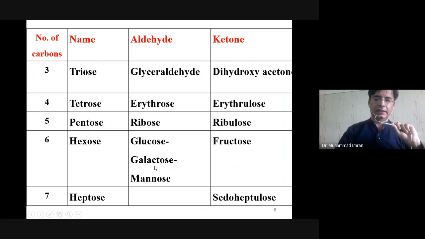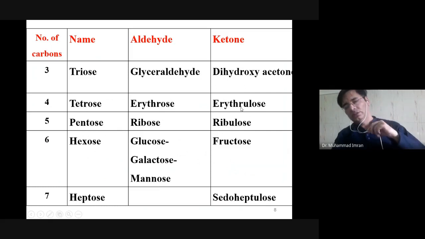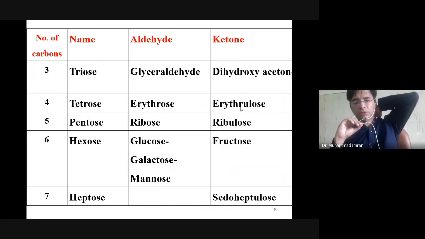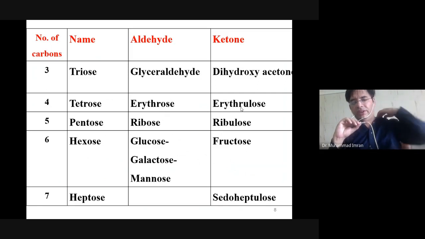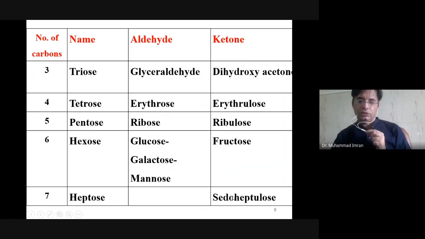These are their aldehyde forms: glyceraldehyde, 3 carbon; erythrose, 4 carbon; ribose, 5 carbon; glucose, galactose and mannose, 6 carbon; and heptose, 7 carbon. Ketonic forms: dihydroxyacetone, 3 carbon sugar; erythrulose, 4 carbon sugar; ribulose, 5 carbon sugar; fructose, 6 carbon sugar; and sedoheptulose, which is in the hexose monophosphate pathway, a 7 carbon sugar.